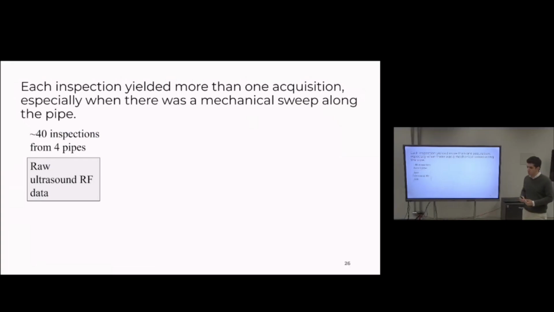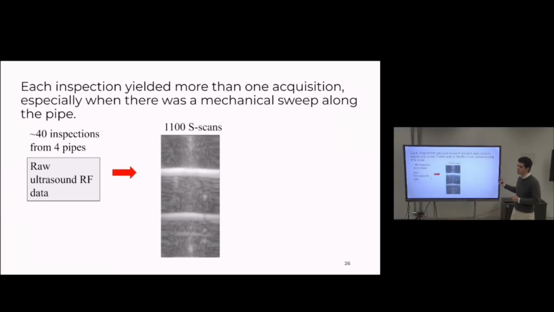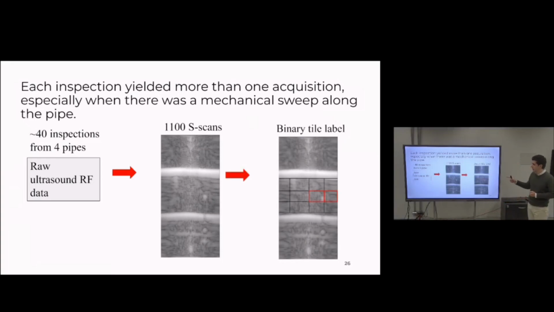So the preparation of the data set followed the following pipeline. We took the RF data, we processed it into sectorial scans, and then we manually labeled each tile as anomalous or not. Just to be clear, the labeling is not required for training. The training does not require labeling. The labeling is only for measuring our model performance.